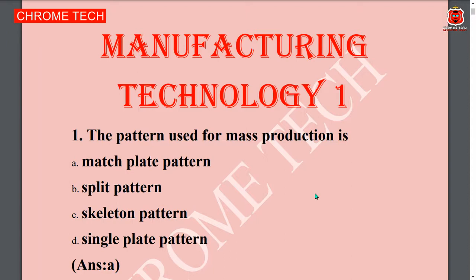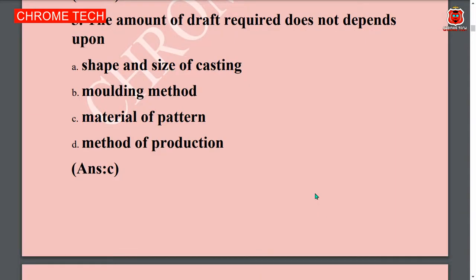First question. The pattern used for mass production. Option A is the correct answer. Match plate pattern is the correct answer. The amount of draft required does not depend upon dash. Option C is the correct answer. Material of pattern is the correct answer.